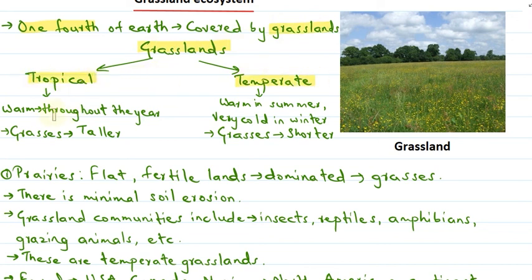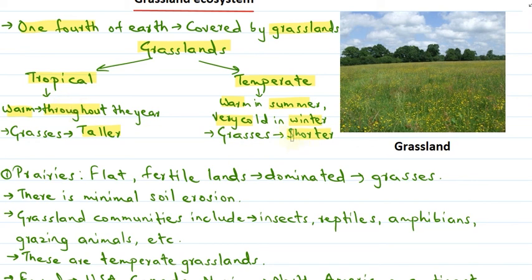Tropical grasslands are warm throughout the year, whereas temperate grasslands are warm in summer and very cold in winter. In tropical grasslands the grasses are taller, whereas in temperate grasslands the grasses are shorter.